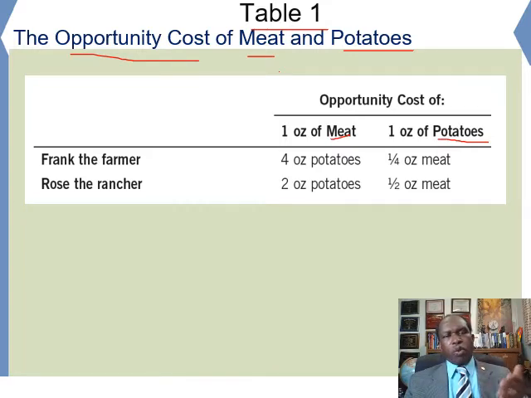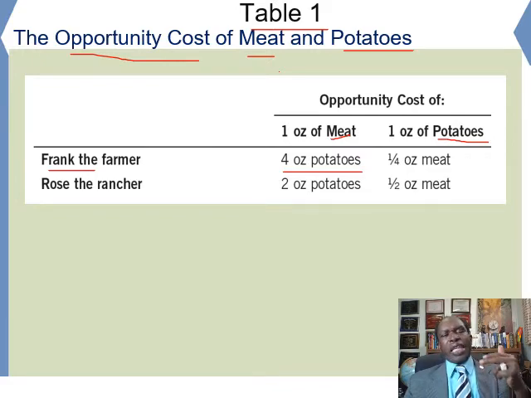So looking at the opportunity cost here, Frank takes 60 minutes to produce 1 ounce of meat and 15 minutes to produce 1 ounce of potato. So therefore, 60 divided by 15 equals 4 ounces of potatoes. So each time Frank is producing meat, he has to give up 4 ounces of potatoes.